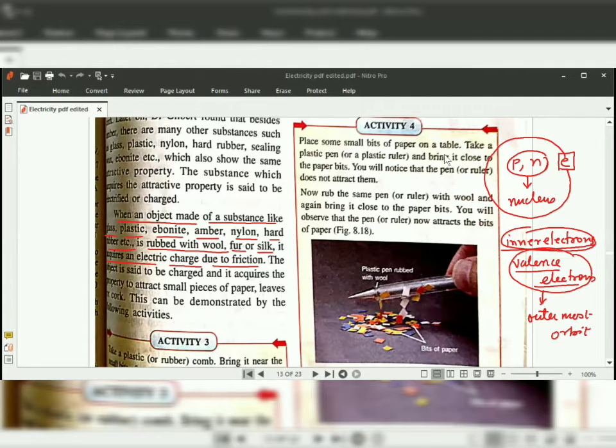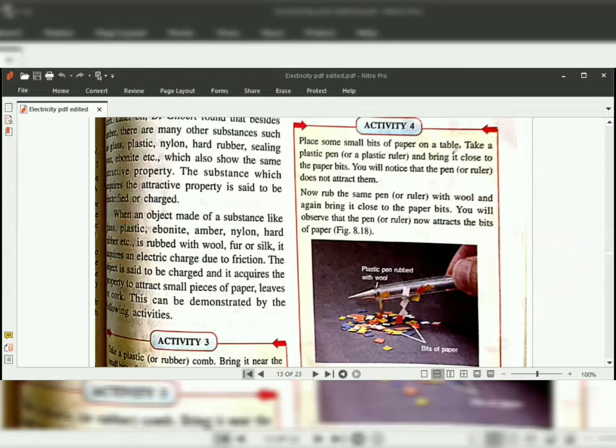So when we are rubbing two objects on each other, the electrons of one object get transferred to the other object. So if we are taking object 1 and object 2, if the electron is transferred from object 1 to object 2, so definitely there is a lacking of electrons. So object 1 will acquire positive charge and object 2 is getting extra electrons, so it is acquiring negative charge.